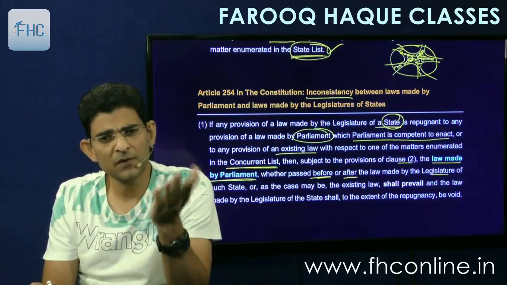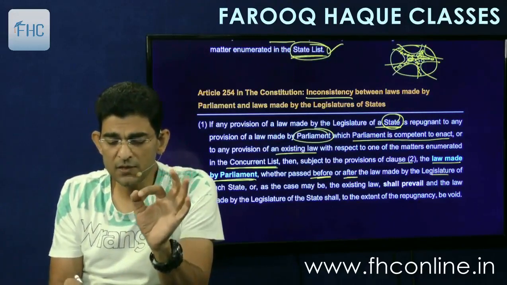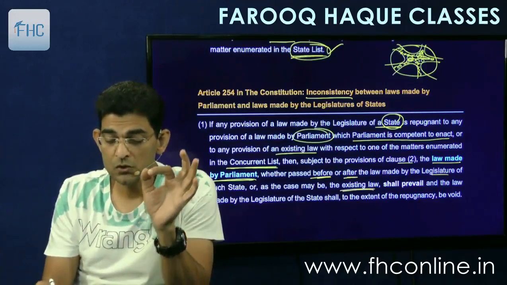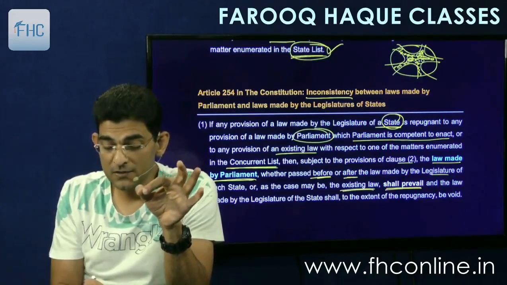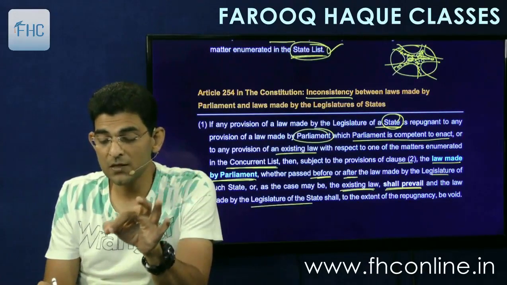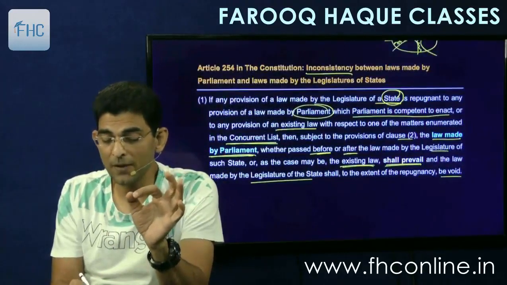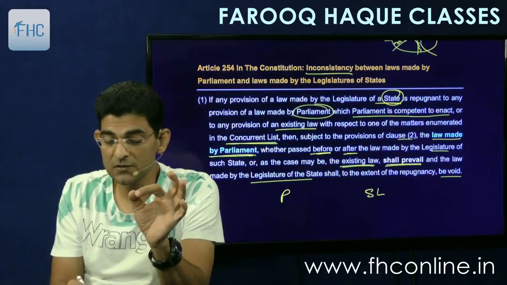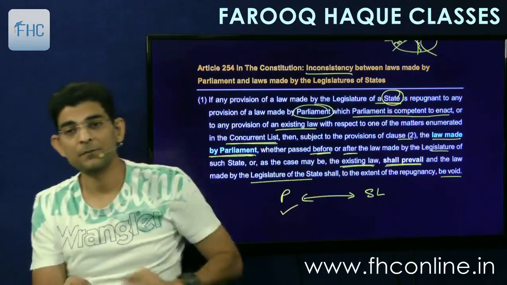Parliament's law can be the earlier one or the later one, irrespective of that. Or as the case may be, the existing law shall prevail and the law made by the legislature of the state shall, to the extent of repugnancy, be void. Means in case of conflicting matters, if there is a conflict between the law made by parliament and the law made by state legislatures, then the law made by parliament will prevail.